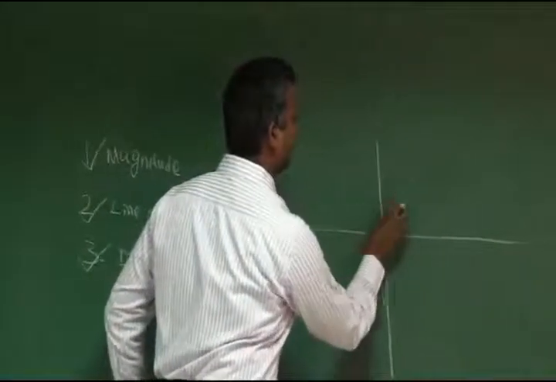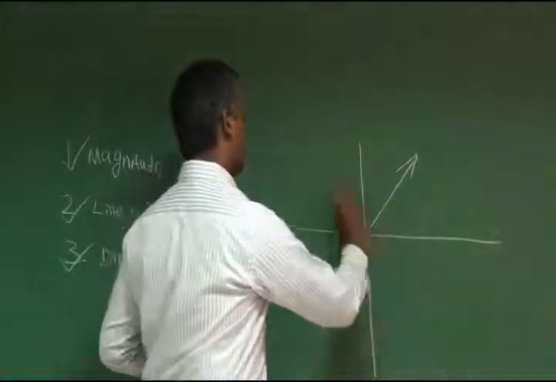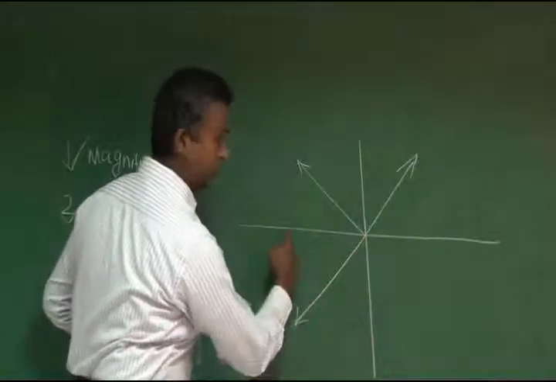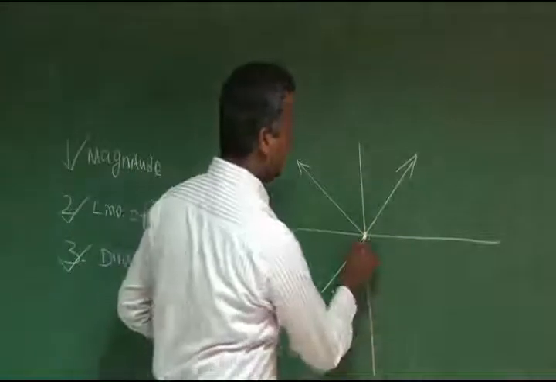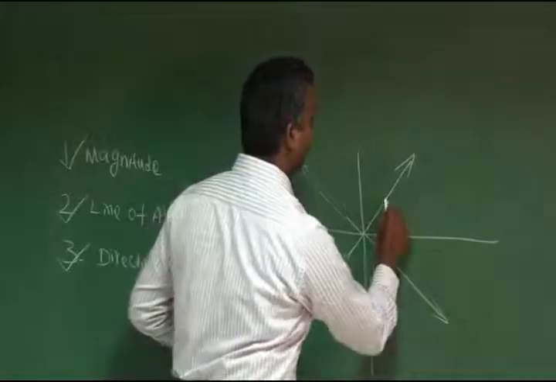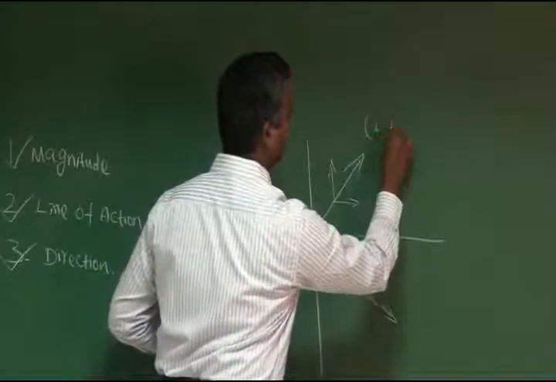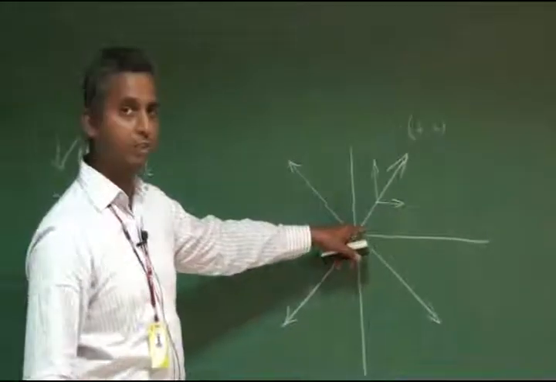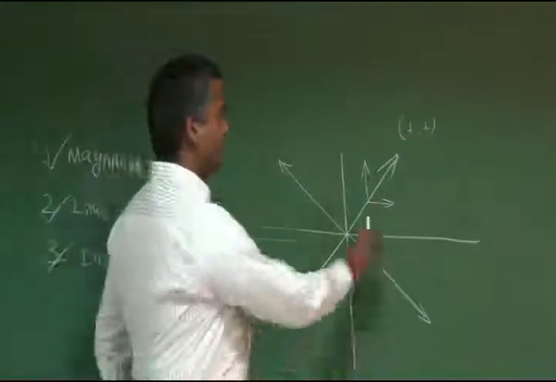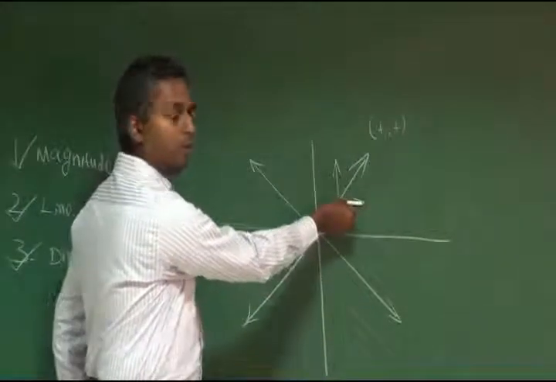If a force is acting in the first quadrant, that is angle 0 to 90. This is the second quadrant, that is angle 90 to 180. This is the third quadrant, which represents angle 180 to 270, and this is the fourth quadrant, which represents angle 270 to 360. Now the force can be split up into two components like this. In the first quadrant, both components are positive: the vertical component is positive and the horizontal component is also positive.